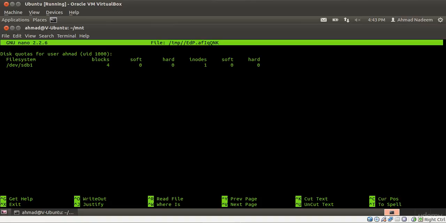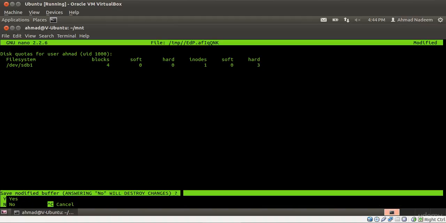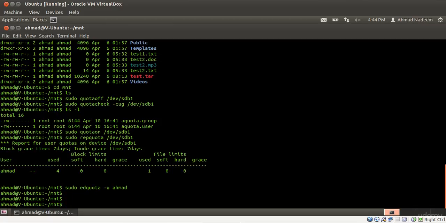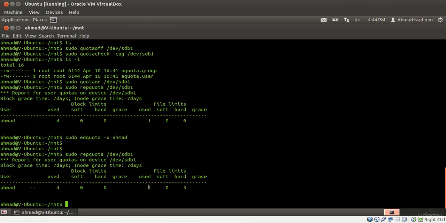So if we come onto inodes, over here if I type in, let's say, set the hard limit to maybe 3. So let's just set it to 3, get out of the editor, save changes, and now we are out. Now I'm in mnt and I already have one inode consumed. So I can only create 2 more files. And after that, we should ideally be seeing that I'll be given a message that I cannot create any more files. So let's try to create a file by typing in touch abc.